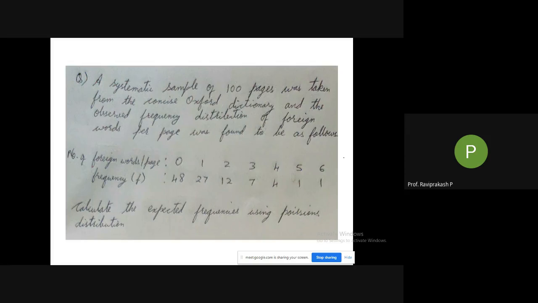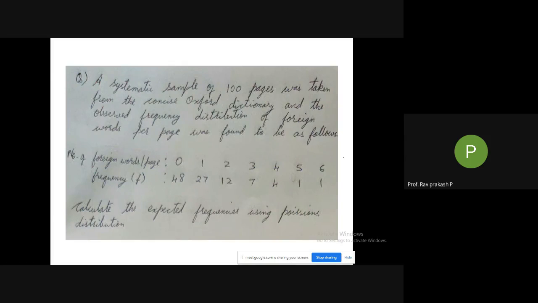So start calculating. So what is the procedure? Remember, we need to find x bar. For that the formula is x bar is equal to summation fx divided by summation f. We are getting x bar, and we take it as lambda. Then substitute this lambda in the equation, that is f of x is equal to e raised to minus lambda into lambda raised to x divided by x factorial. Find all the values of f of x for x is equal to 0 to 6. Then multiply it with capital N, that is capital N is summation f.